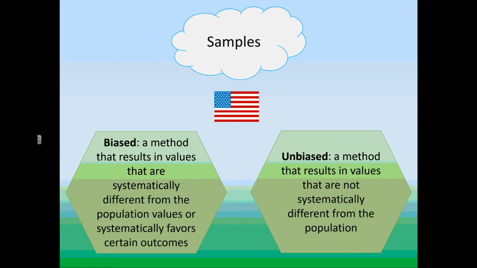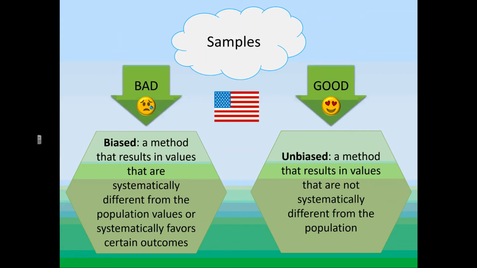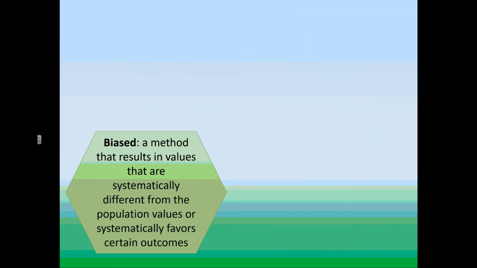Unbiased are the good studies. These studies actually understand what the population is and have a good hold on being representative of that population. Biased is bad, unbiased is good. So let's take a look at what would create a biased sample, because most of the time, when you're talking about samples, they are biased in some way. So, for bias, what could cause bias?